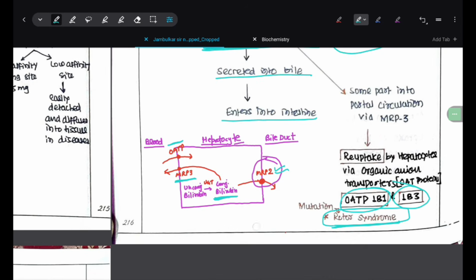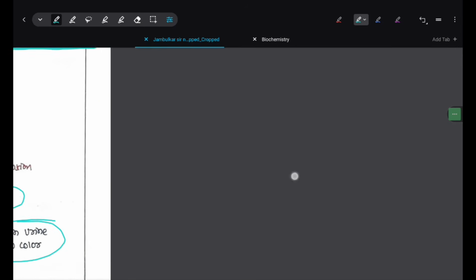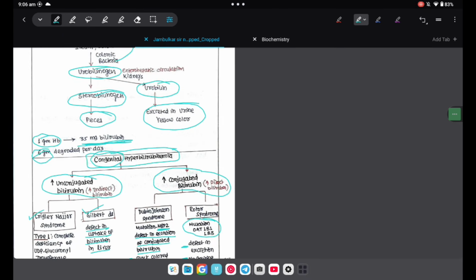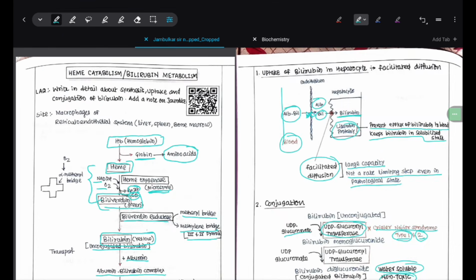You should know, I also tell, there is a defect of MRP2, then this does not go into the intestine. So there is an accumulation of conjugated bilirubin in the liver, and we find a black colored liver. In Rotor syndrome, there is mutation of organic anion transporter protein 1B1 and 1B3, with a defect in excretion, and no staining of liver is found. Thank you. This question completes entirely.